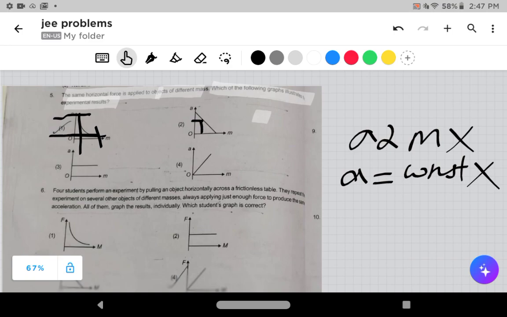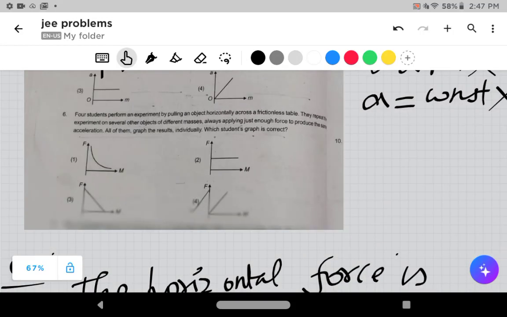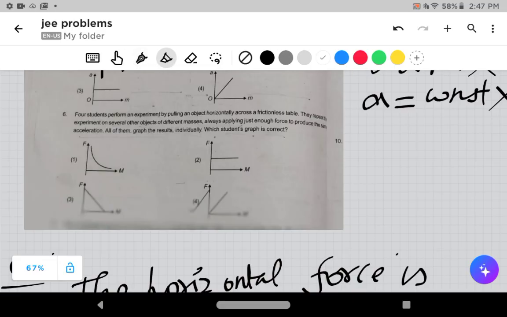That makes sense. Okay. So next question, and the last question of today's class. Four students perform an experiment by pulling an object horizontally across a frictionless table. They repeat the experiment on several other objects of different mass, applying just enough force to produce the same acceleration. All of them graph.